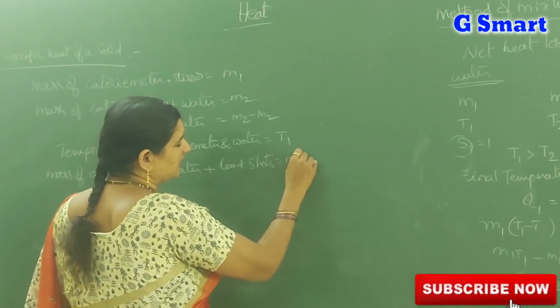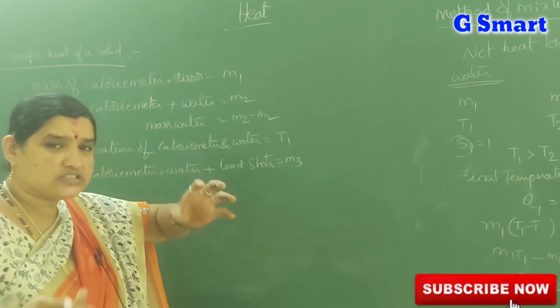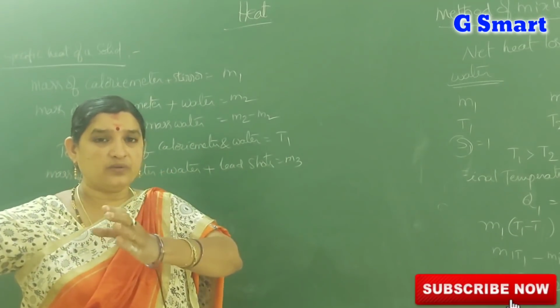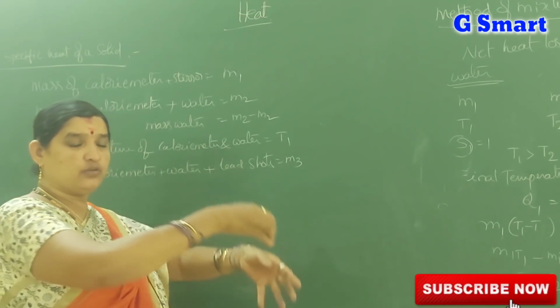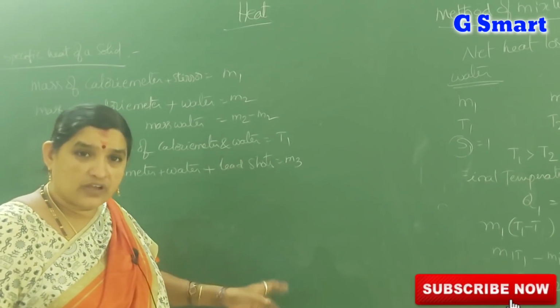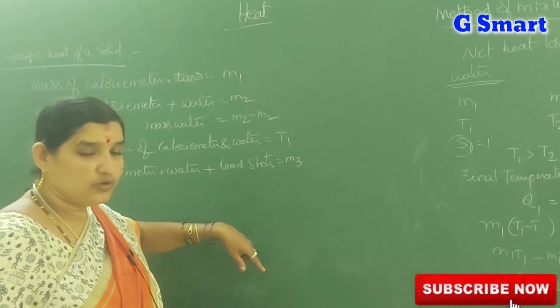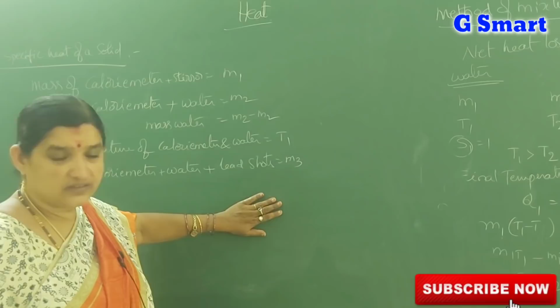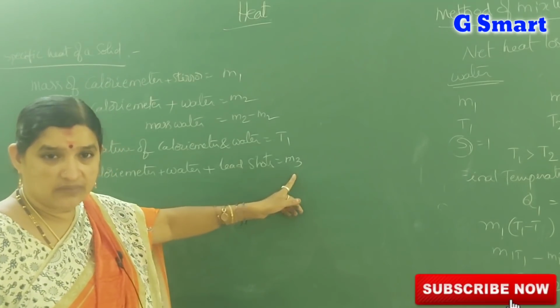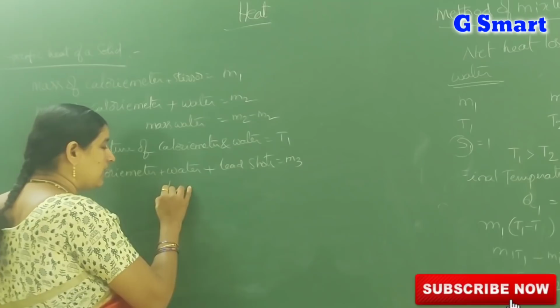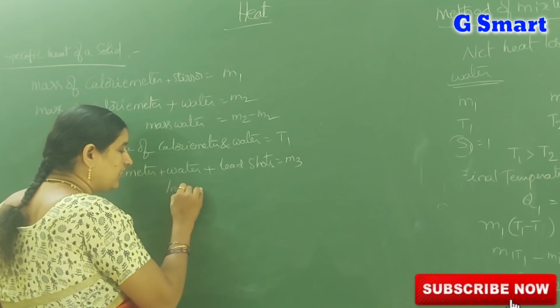is equal to M3. When you add lead shots from the steam chamber into the water, the calorimeter, water and lead shots are all there. At that time you weigh the calorimeter and you get M3. But you want only the mass of lead shots.